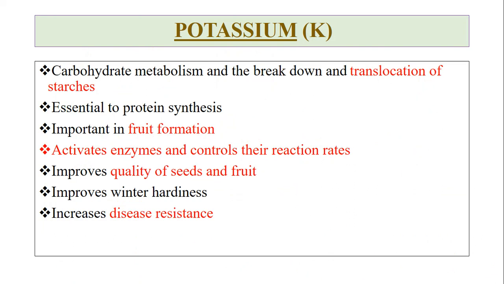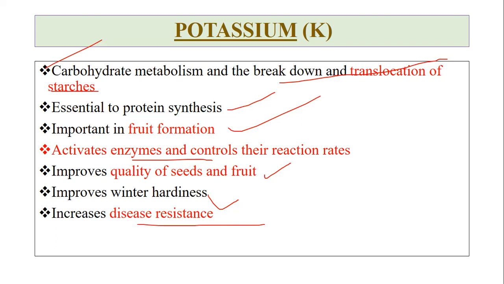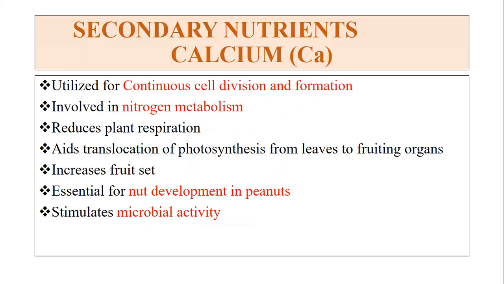Next is potassium. It is required for carbohydrate metabolism and the breakdown and translocation of starches, essential for protein synthesis, important for food formation. It activates different enzymes and controls their reaction rates. It improves quality of seed and fruit, improves winter hardiness. That means it can survive in winter conditions. It increases disease resistance. Okay, these are a few important roles of these primary nutrients.